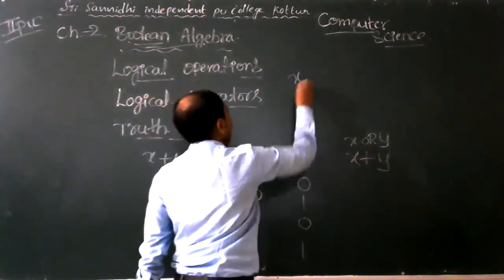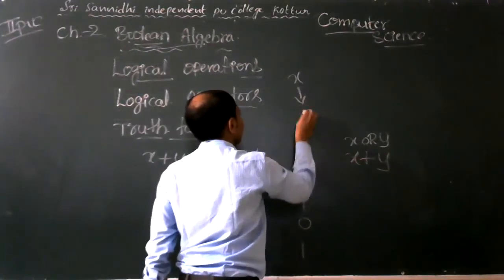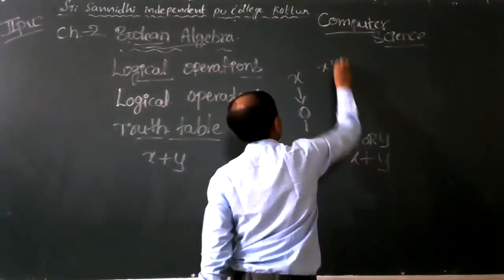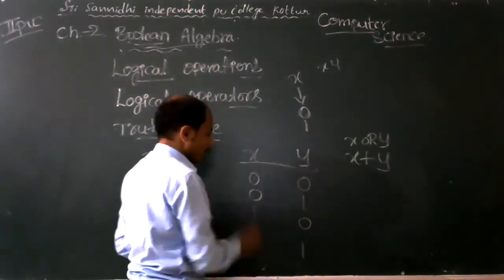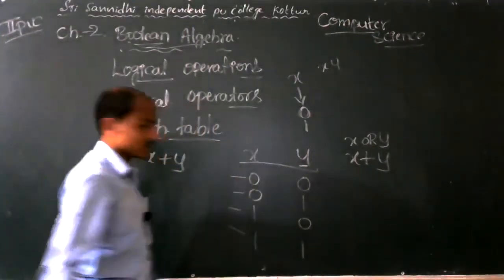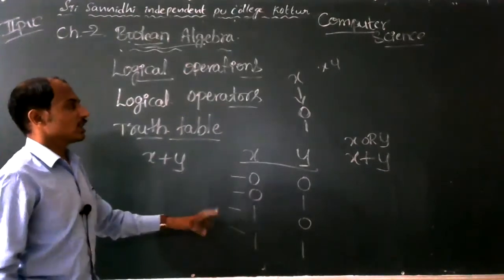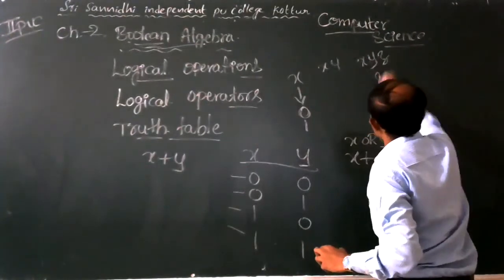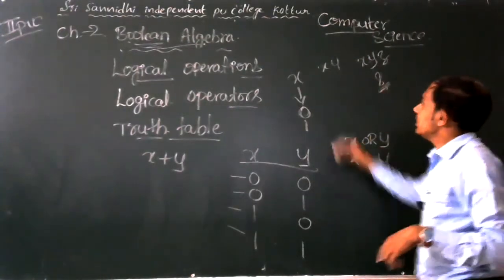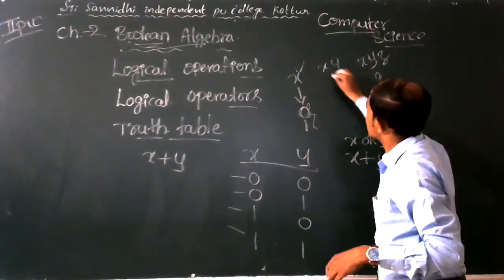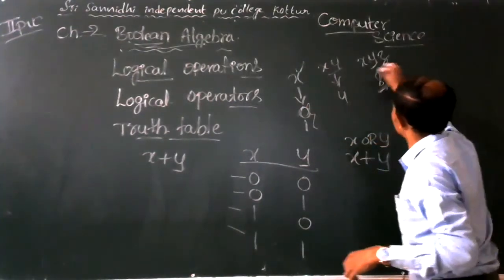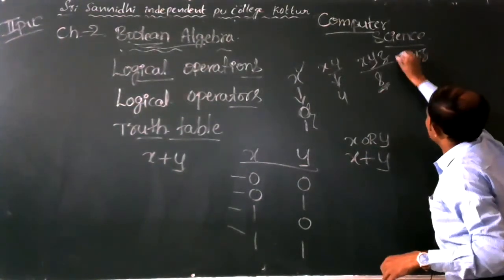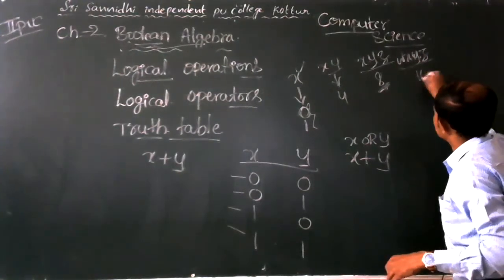If there is one variable, there are two possible values, either 0 or 1. If there are two variables, there are four possible input combinations. If three variables, eight combinations. Four variables, x, y, z, w, give 16 combinations.